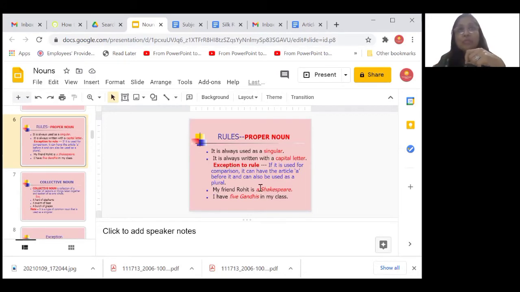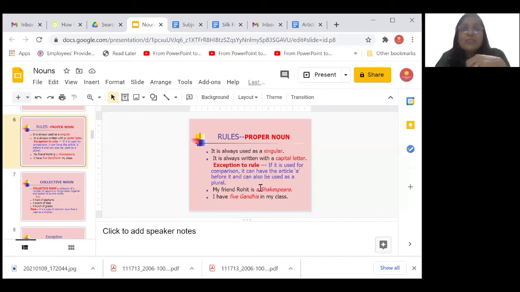Suppose I take a famous person and I compare his qualities with somebody else whom I know. This kind of usage can be made. Okay. So suppose I have a friend who writes really very well, I can say my friend Rohit is a Shakespeare. Here, Shakespeare can take a before it. This is an exceptional usage.